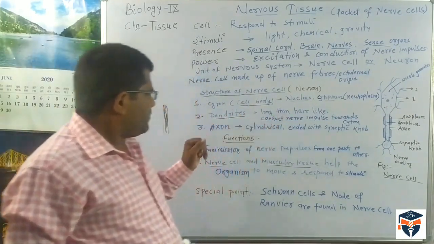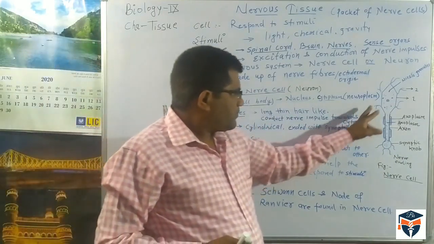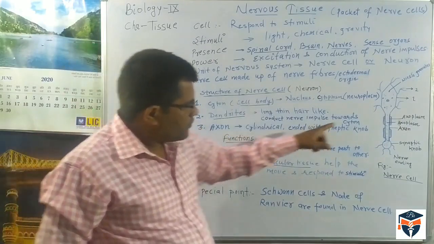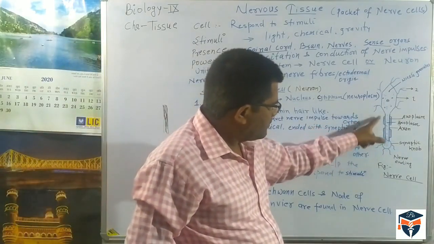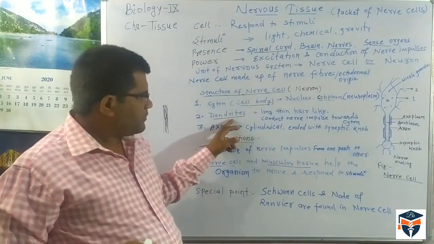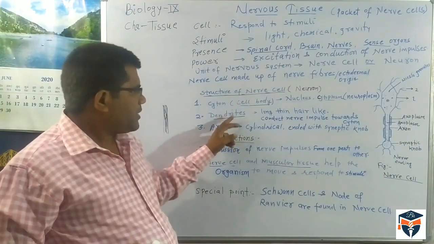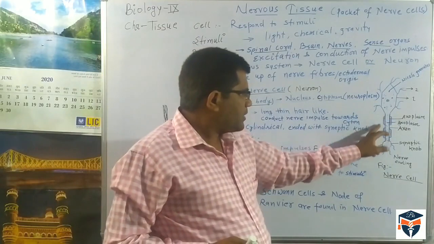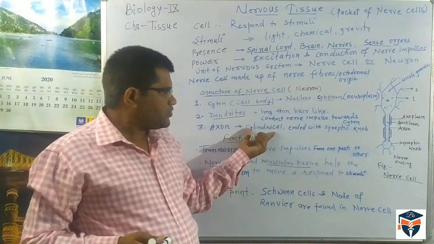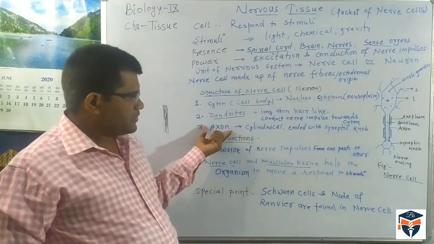Another part of the nerve cell is the axon. This cylindrical structure is called the axon. Out of these dendrites, one dendrite becomes long and elongated, and this long, elongated, cylindrical structure is called the axon.